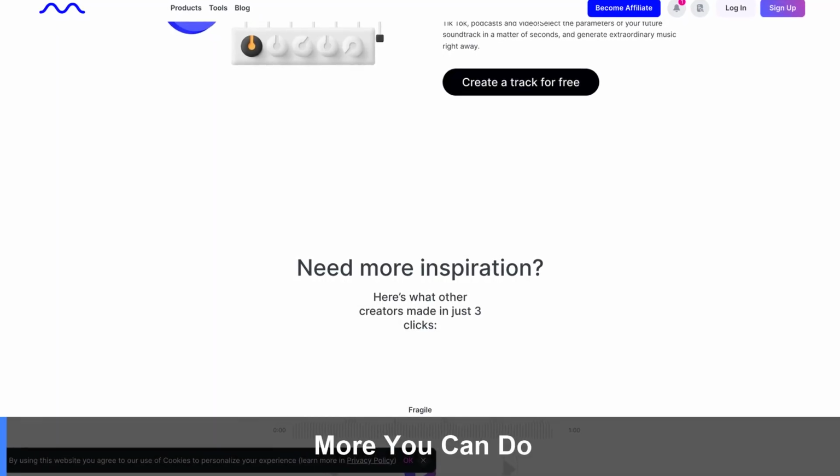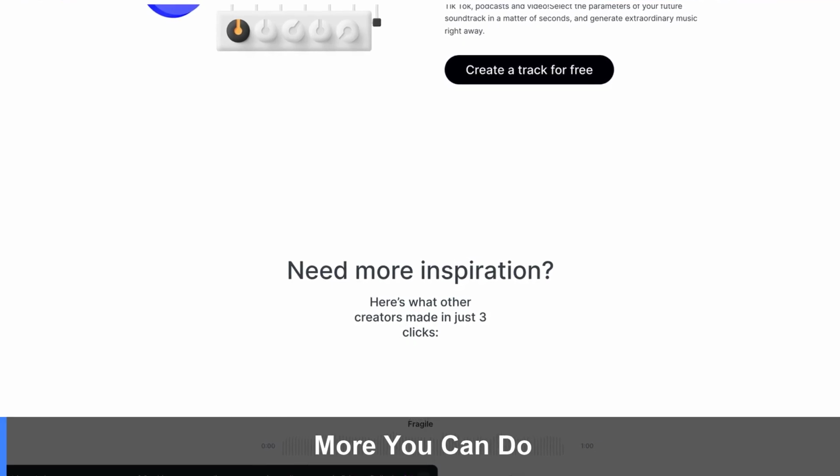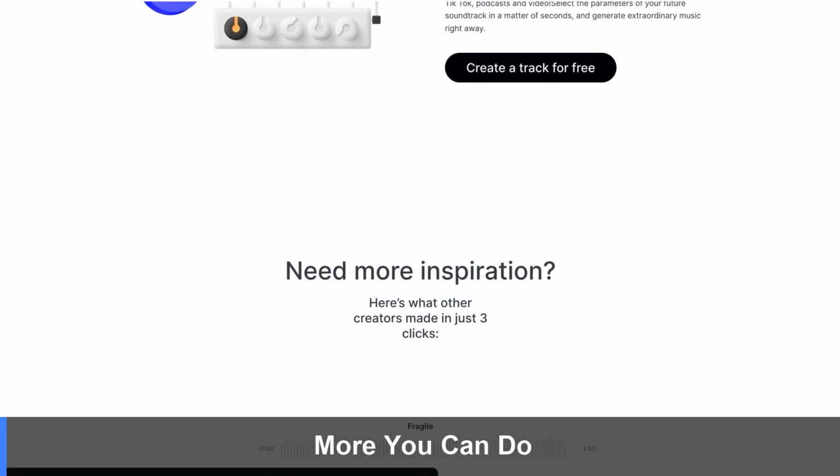It goes further too. Create with Mubert Render. Need more inspiration? So it's not a one-trick tool, you'll actually keep using it.